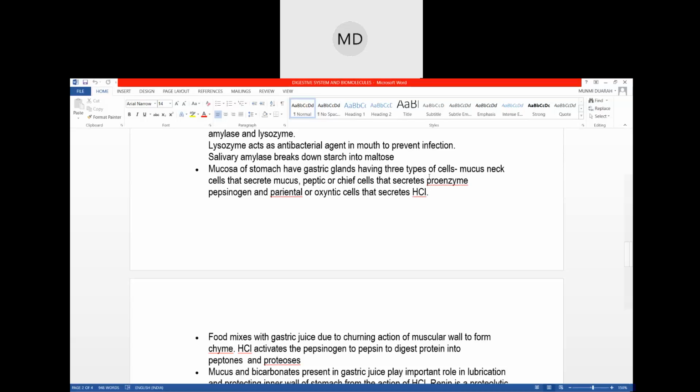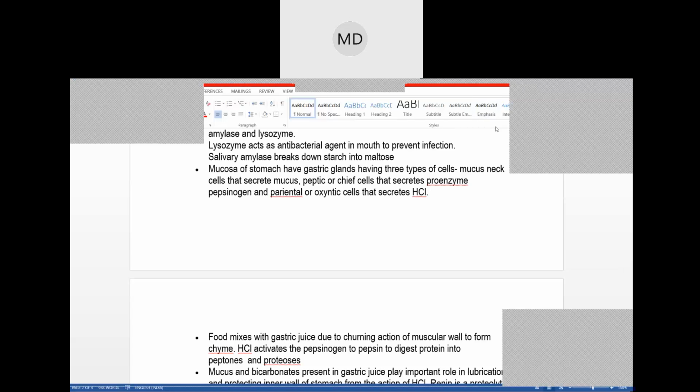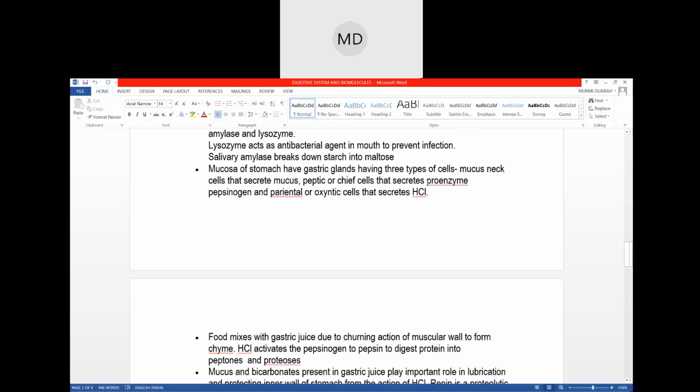Because whenever you feel hungry, you should eat something. Because what happens when you feel hungry? You get stomach aches, right? Your stomach feels a burning sensation, and you feel aches in your stomach. That is because of this HCl.